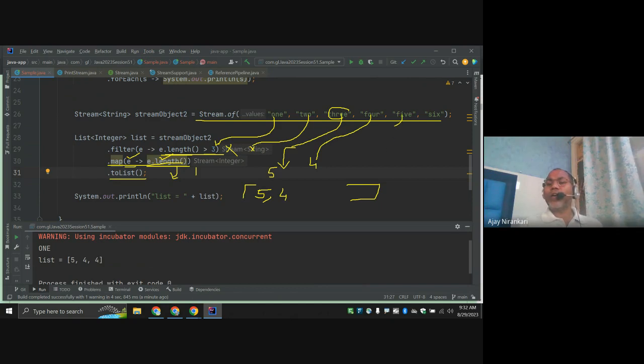This is the 5. Again 4, store in the list, right? And here it says 3, 6, not greater than length. They are not doing anything. So finally these 3 values 5, 4, 4 have been internally stored in this list. So we can assign it to this variable, list of integer. And we are printing this, right?